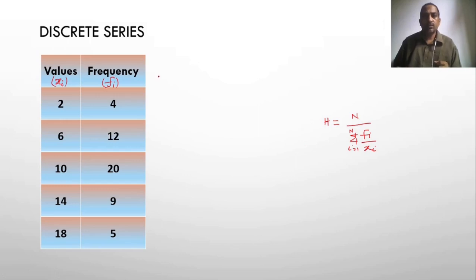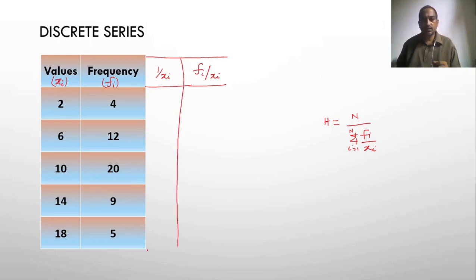So first you have to find 1 by xi. For the next column, you multiply this column by the frequency, then you get fi by xi, or fi into 1 by xi, as you wish to write it.